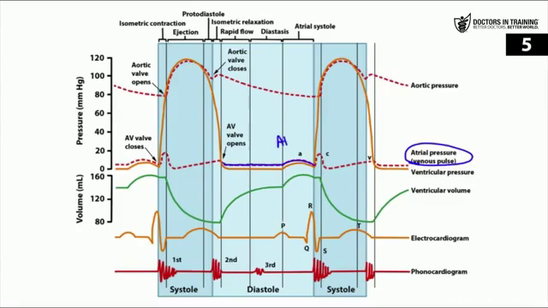And this is sometimes referred to as the A wave. Usually we refer to the A wave on the jugular pulse. But then we see another spike in pressure during isovolumetric contraction. This is called the C wave. So this pressure is actually coming from the ventricles.